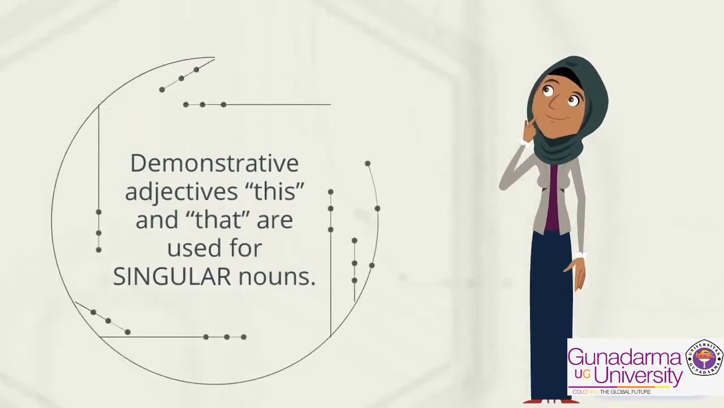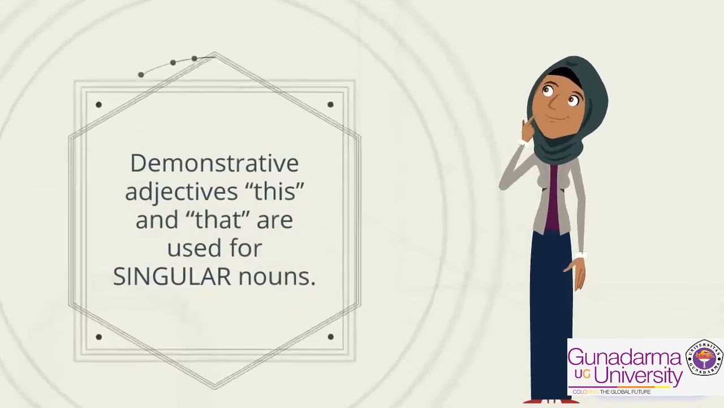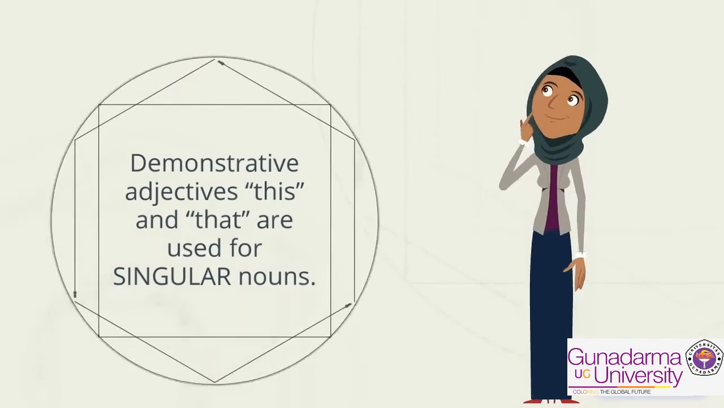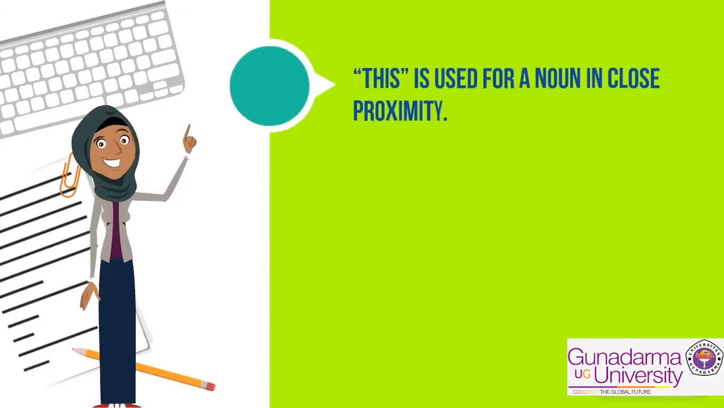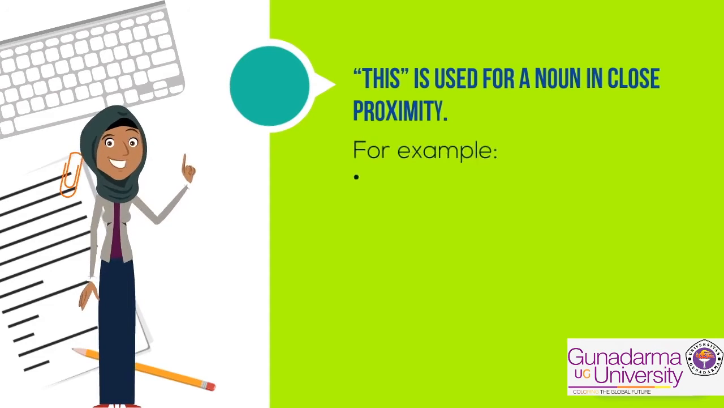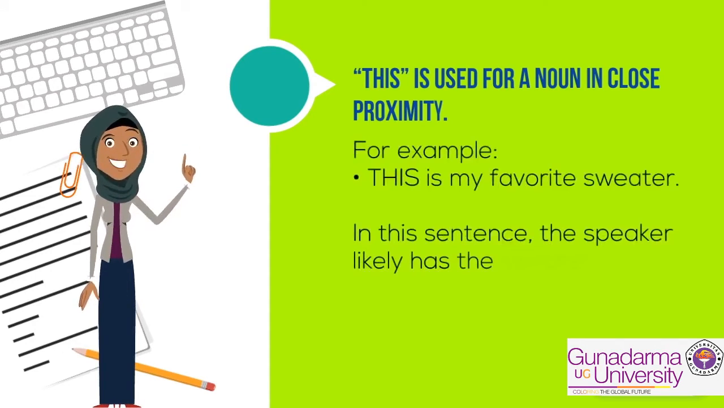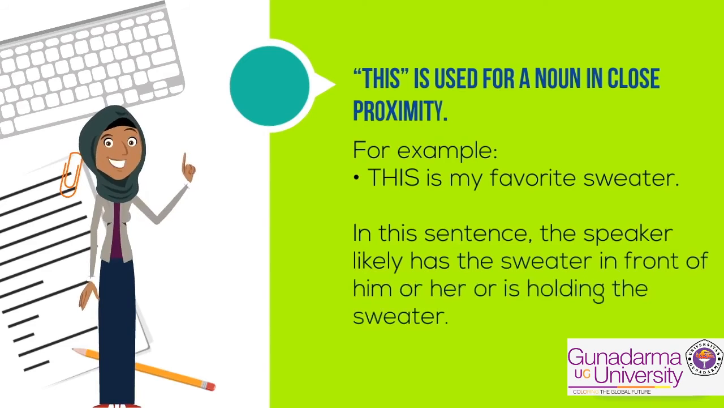Demonstrative adjectives this and that are used for singular nouns. This is used for a noun in close proximity. For example, this is my favorite sweater. In this sentence, the speaker likely has the sweater in front of him or her or is holding the sweater.